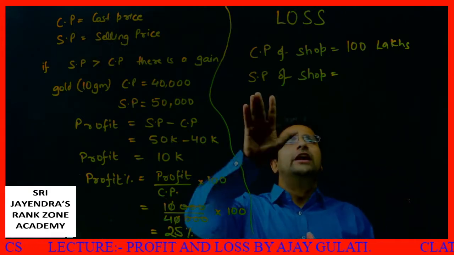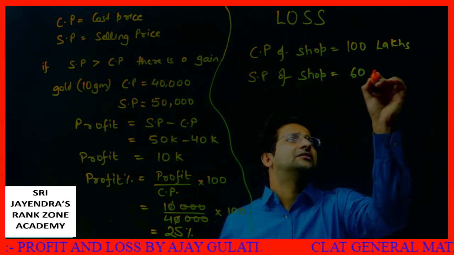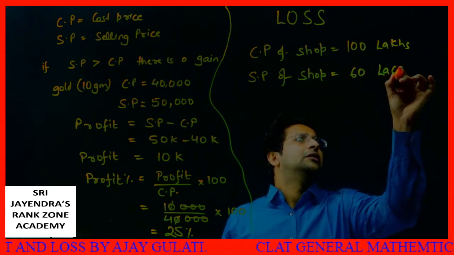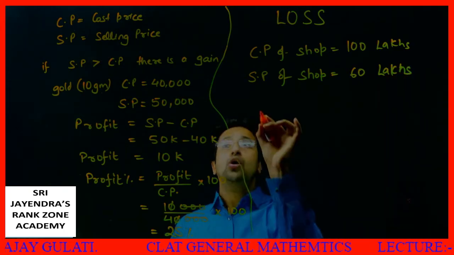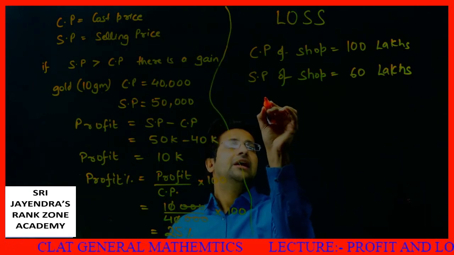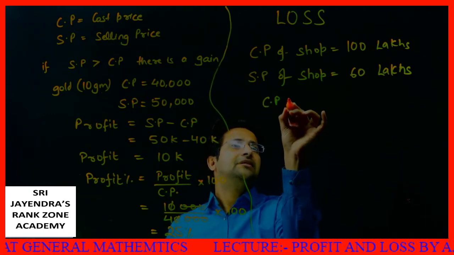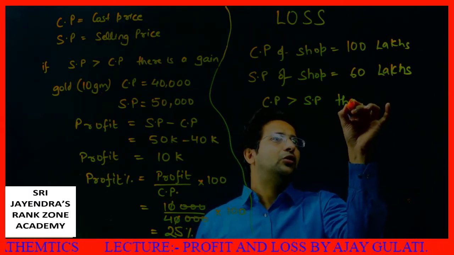Okay, so what is the SP of the shop? Let's say the price falls to 60 lakhs. So when CP is greater than SP, there is a loss.